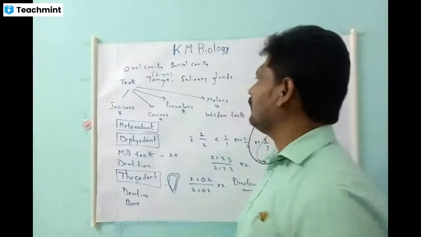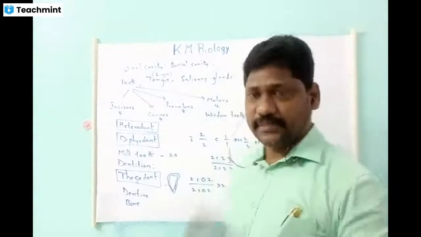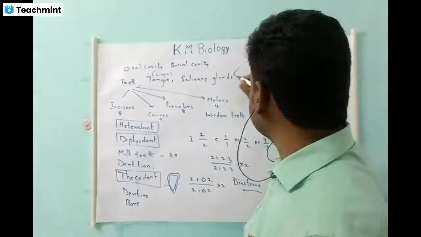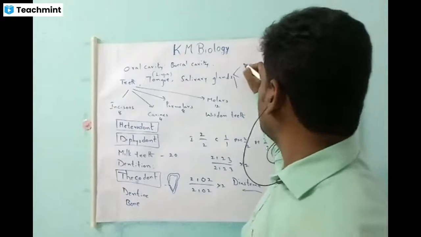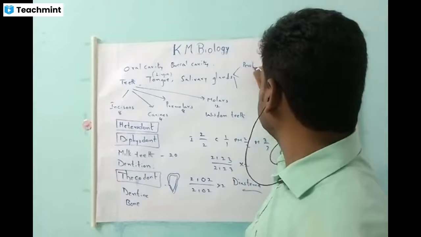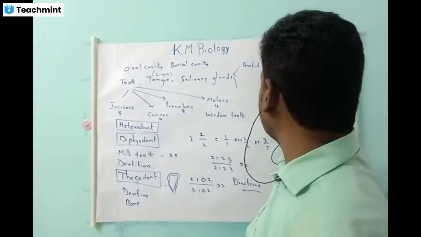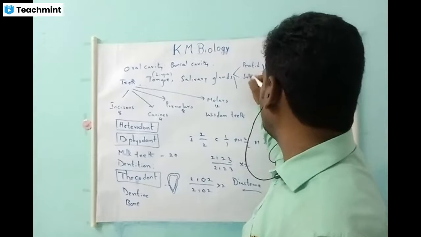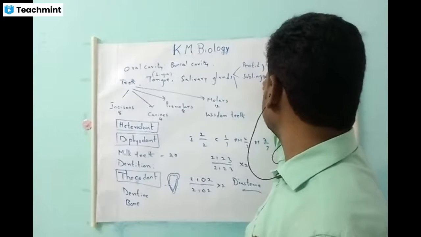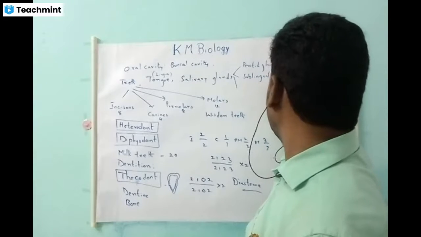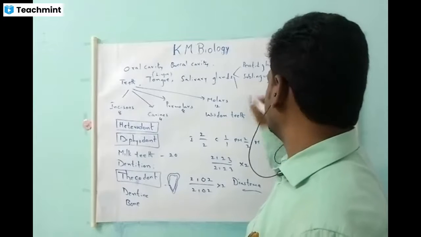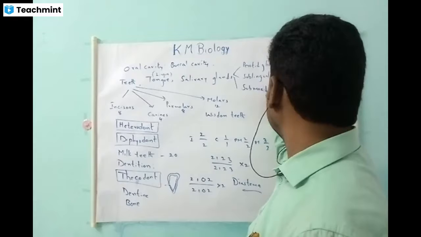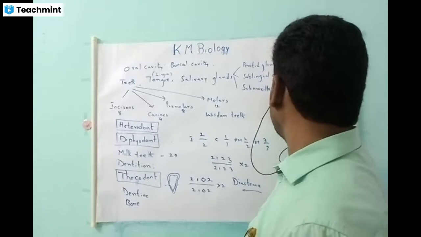Next, coming to the salivary glands in mammals, especially in humans, there are three types of salivary glands: parotid glands, sublingual glands, and submaxillary glands.